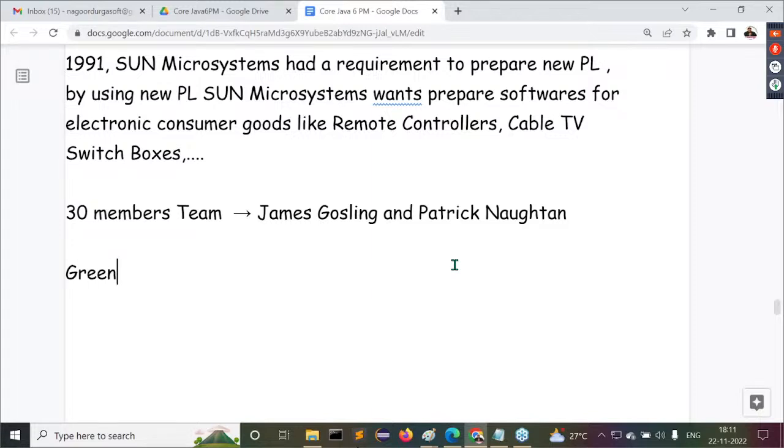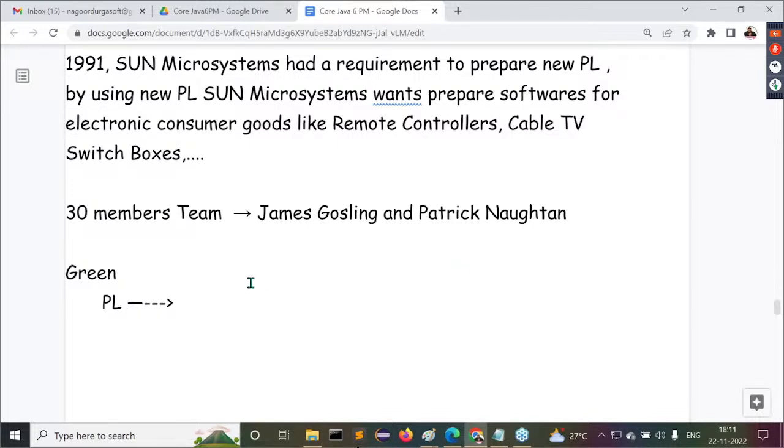What is the name of this project? Green project. Understand it clearly. Under this Green project only, they want to prepare a new programming language. Observe carefully, they want to prepare a new programming language.